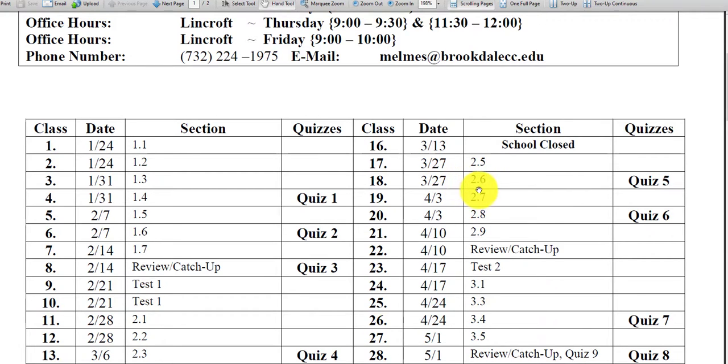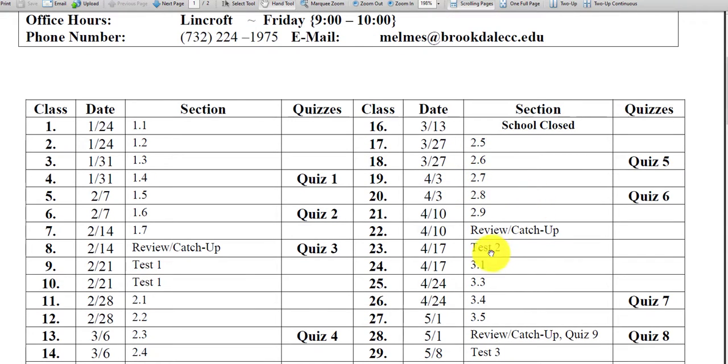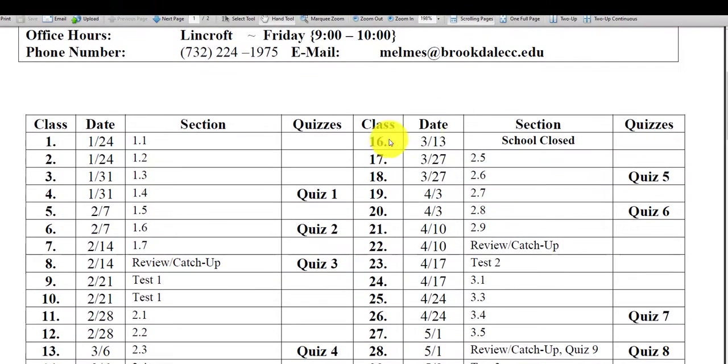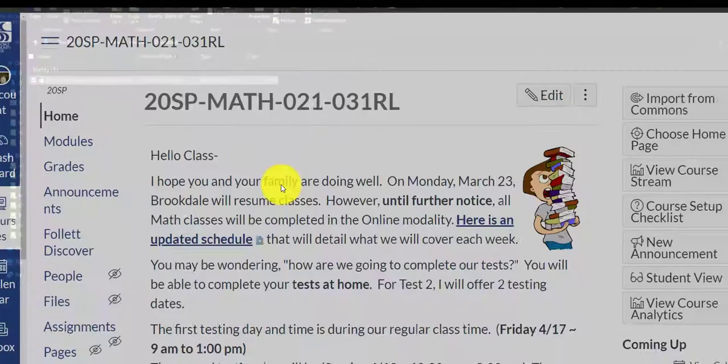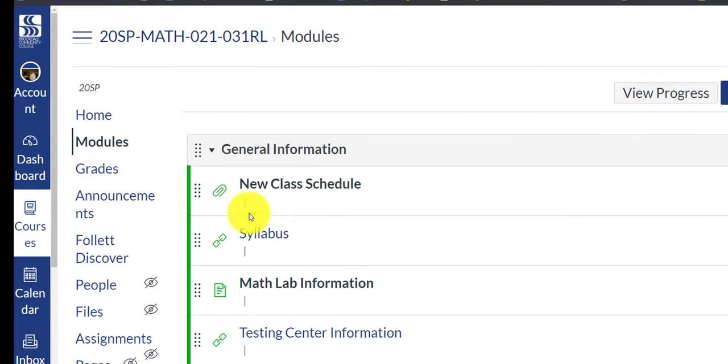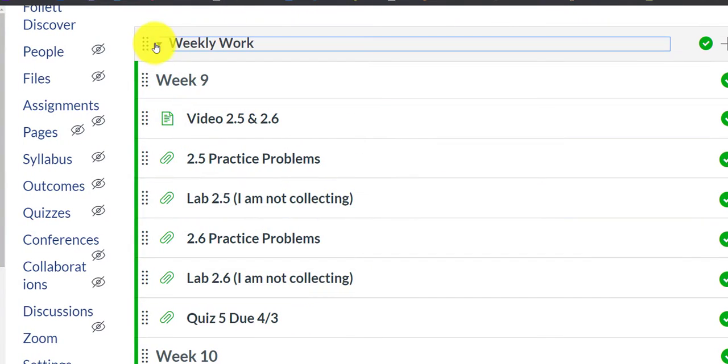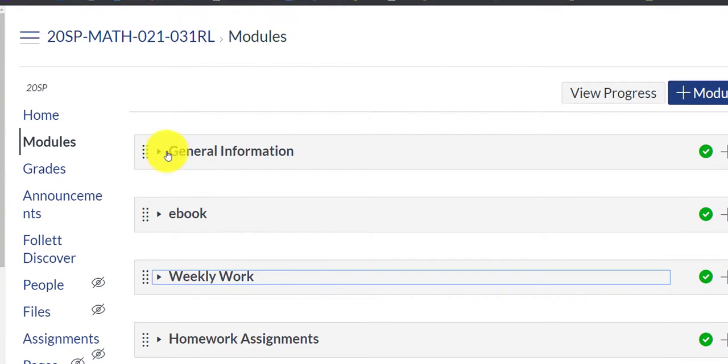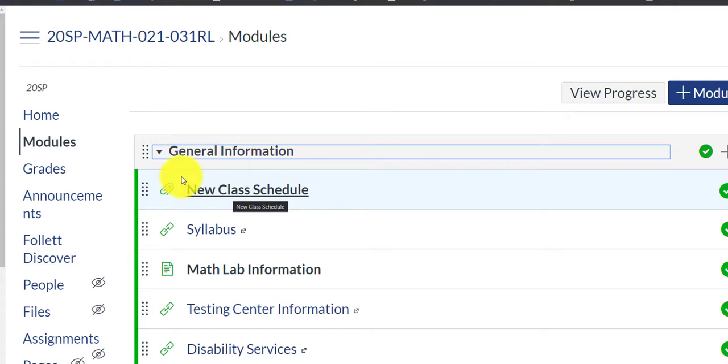So let's talk about how this class is going to begin. For example, how are we going to take test 2? How are we going to submit quiz 6? All right, so let's go back to Canvas. If you click on modules, you will see the general information, that's where our new schedule is.